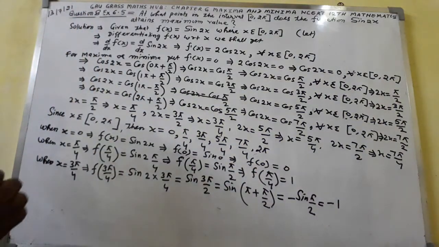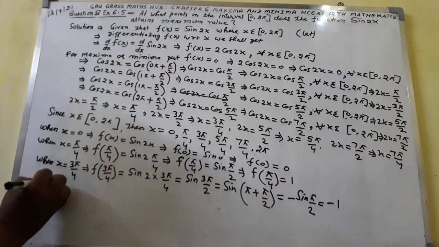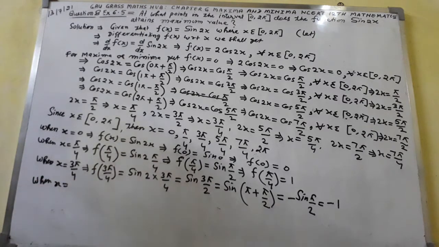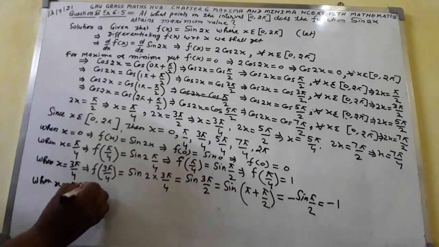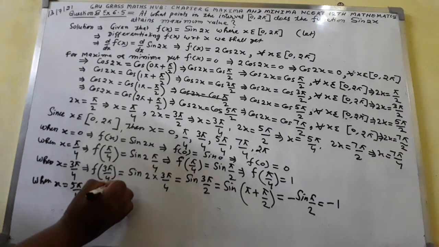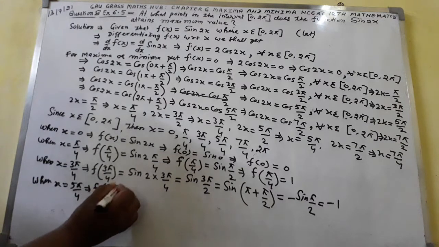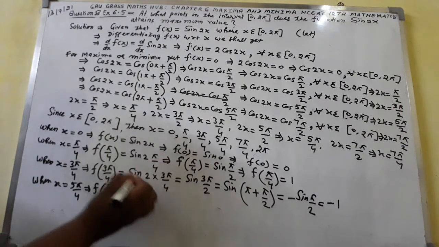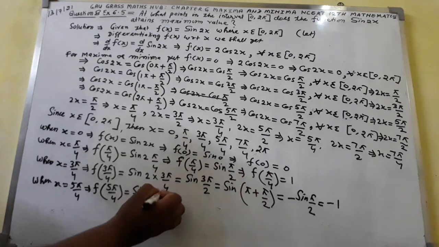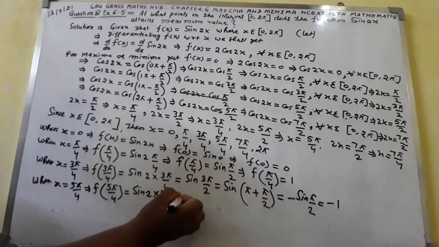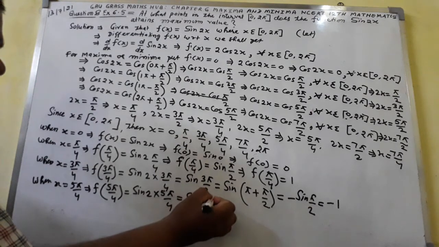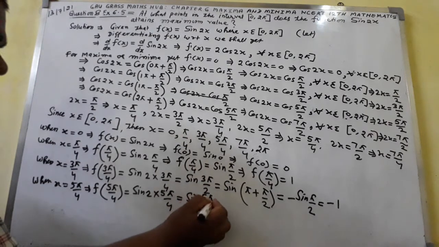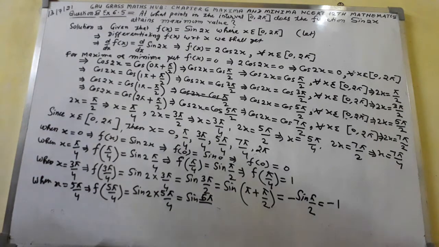Again I shall write when x equal to 5 pi by 4 implies that f of 5 pi by 4 will get here sin 2 into 5 pi by 4 equal to sin 5 pi by 2.